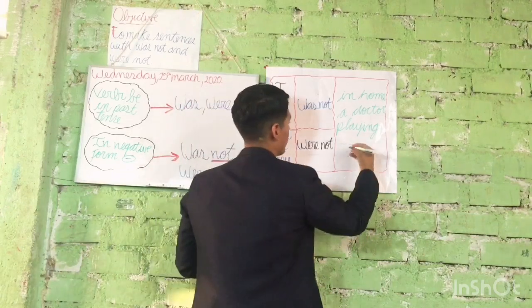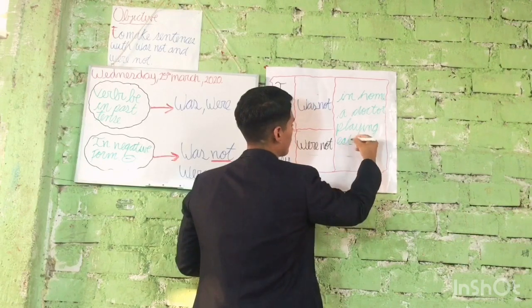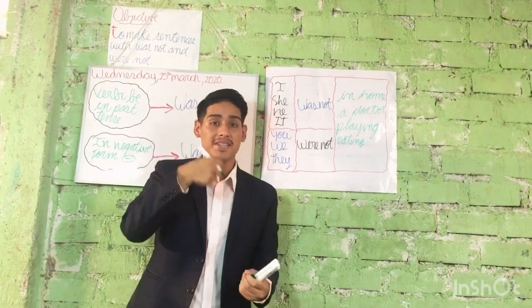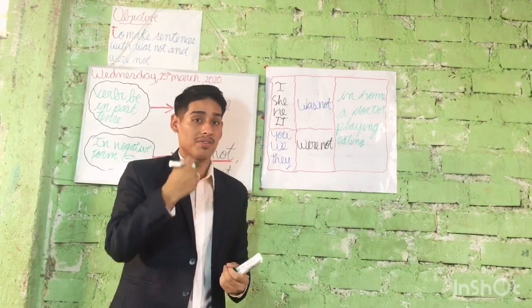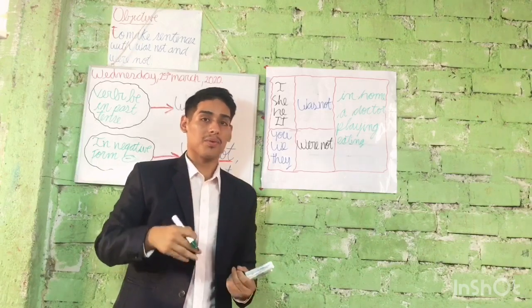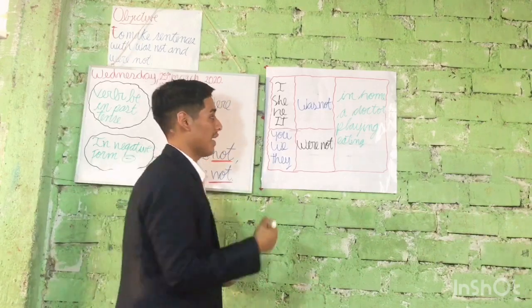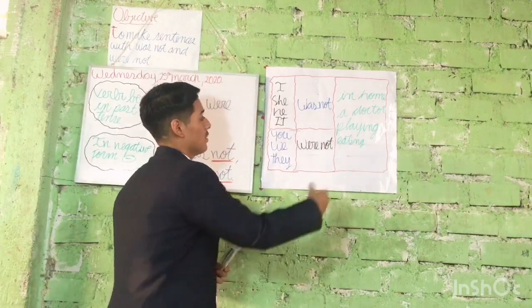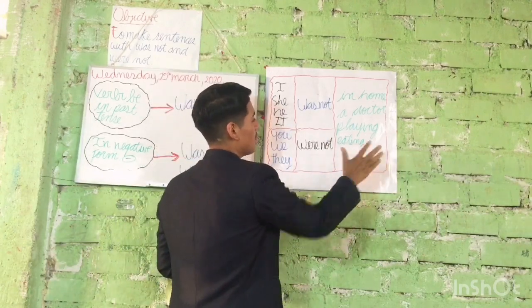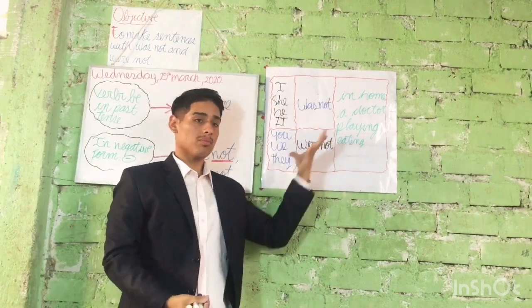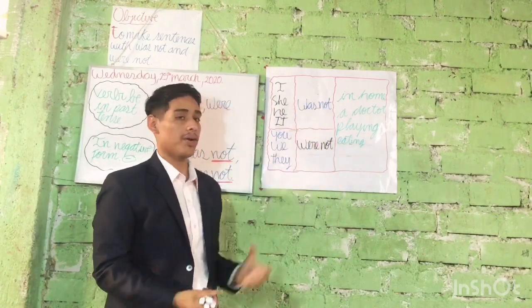Eating, could be eating. You remember the verb eating? Eating something. For example, escabeche, arroz con pollo, eating a dish. Okay, let's stop in this part. Now we have our structure of was not and were not.